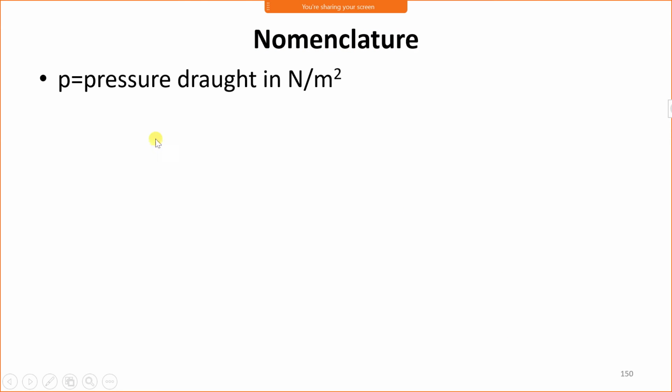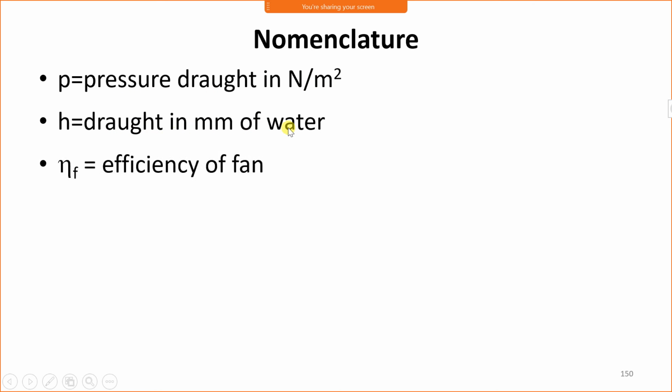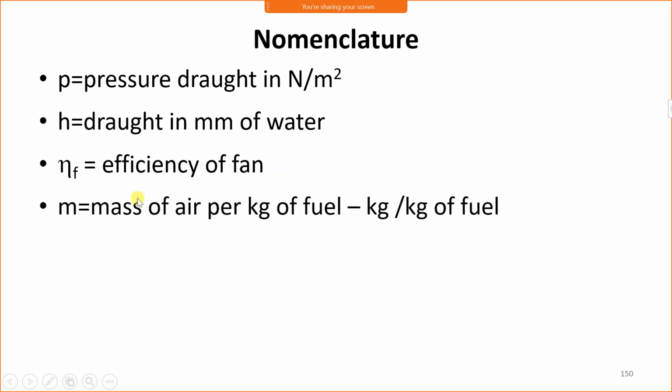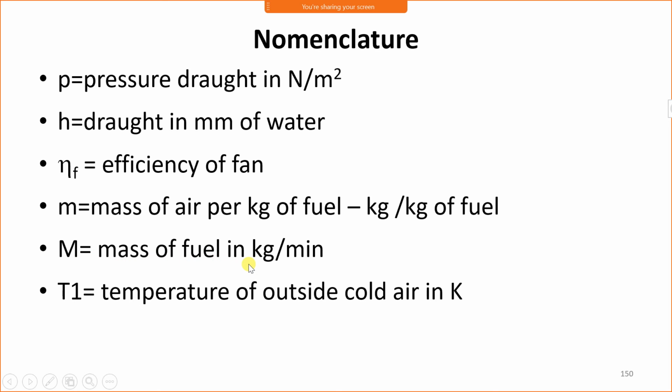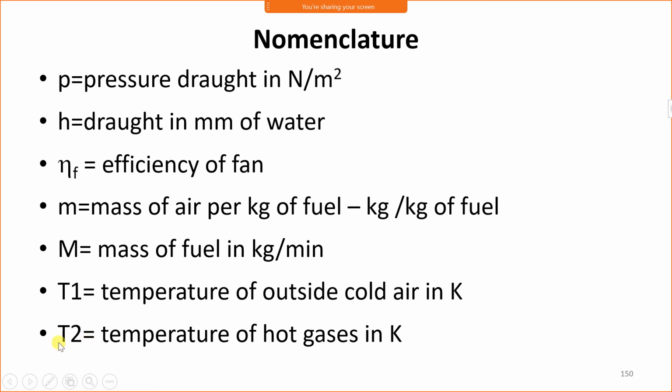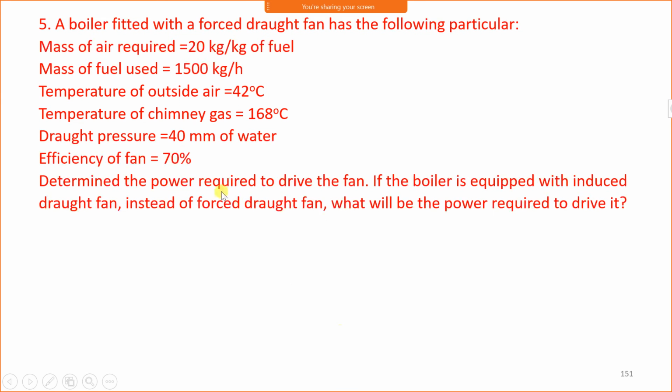Now nomenclature: small p is the pressure draught in Newton per meter square, small h is the draught in mm of water, eta F is the efficiency of fan, small m is the mass of air per kg of fuel, that is kg per kg of fuel. Capital M is the mass of fuel in kg per minute. T1 is the temperature of outside air, T2 is the temperature of flue gases.